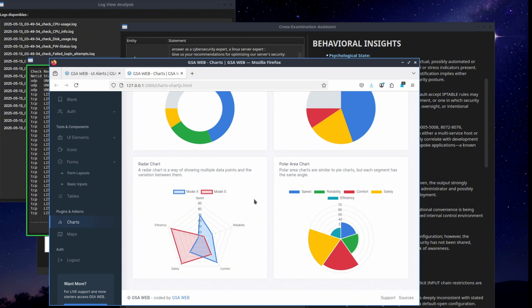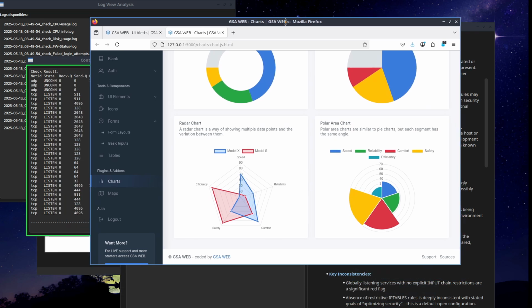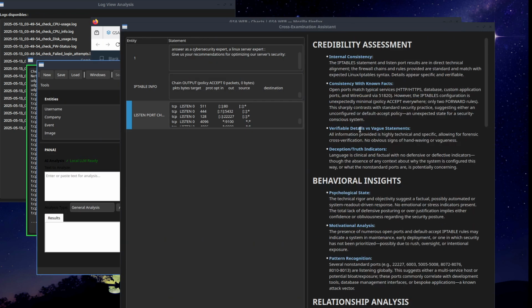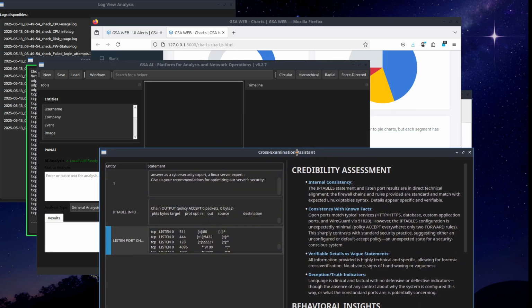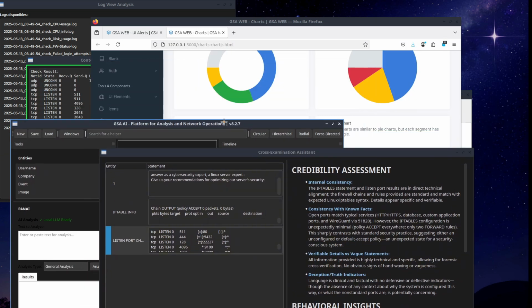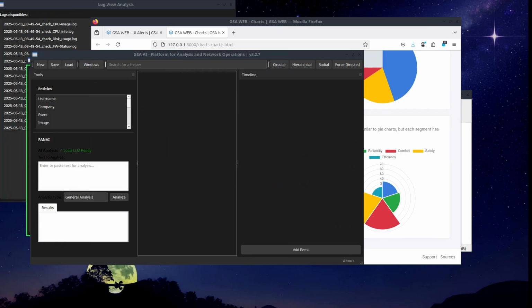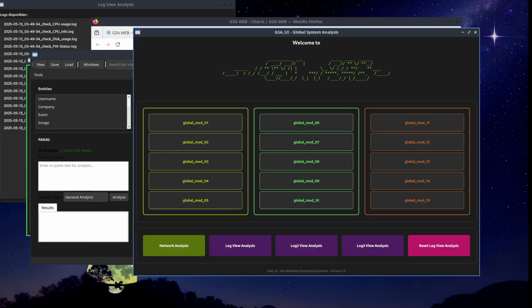So this is what we can do with a GSA module, and it can be deployed in telecom infrastructure, in bank infrastructure, in any kind of infrastructure. We can deploy this solution for any kind of checks, for any kind of environment. We can do a lot with this module.